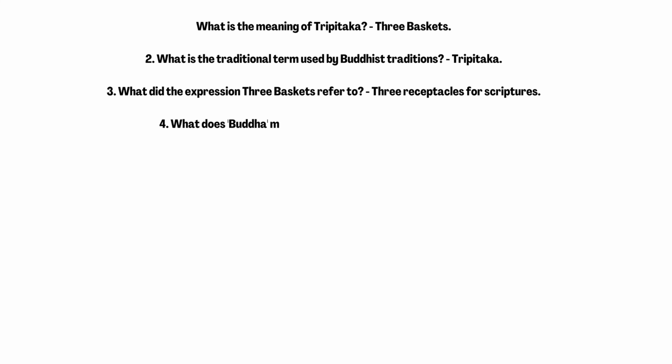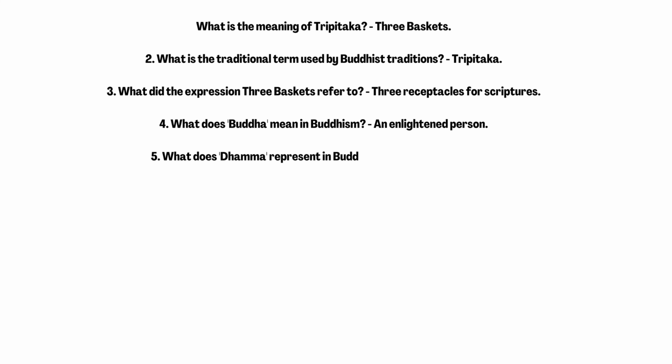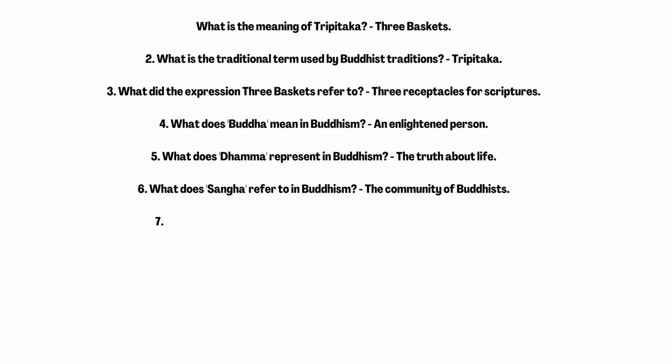4. What does Buddha mean in Buddhism? An enlightened person. 5. What does Dhamma represent in Buddhism? The truth about life. 6. What does Sangha refer to in Buddhism? The community of Buddhists.